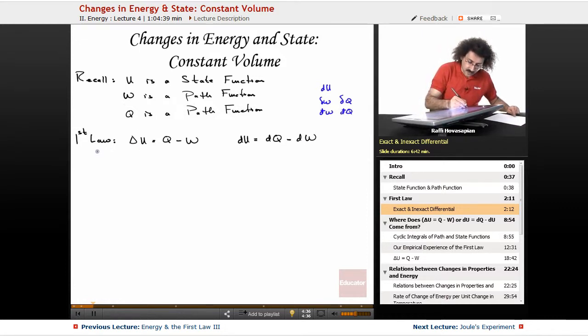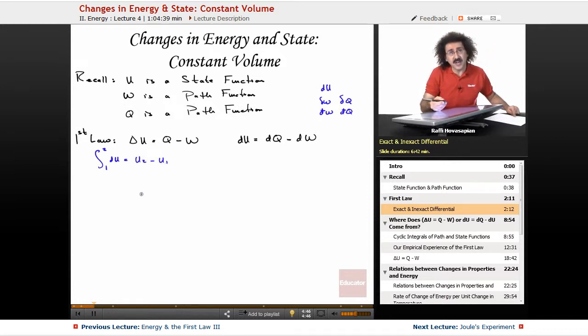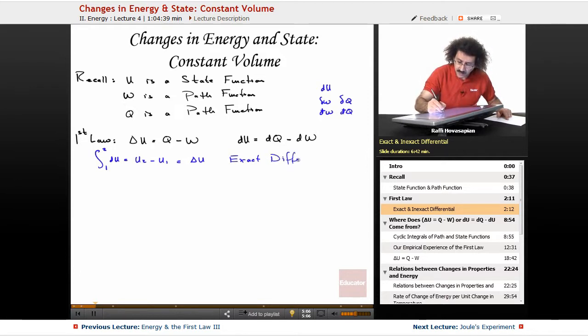Okay, so let's just stick with blue here. The integral from an initial state to a final state of this equals u2 minus u1. This is the fundamental property of a state function, that it integrates the way you're used to according to the fundamental theorem of calculus. It's equal to delta u. So exact differentials integrate by taking the final state minus the initial state of that particular function. This is a state function.